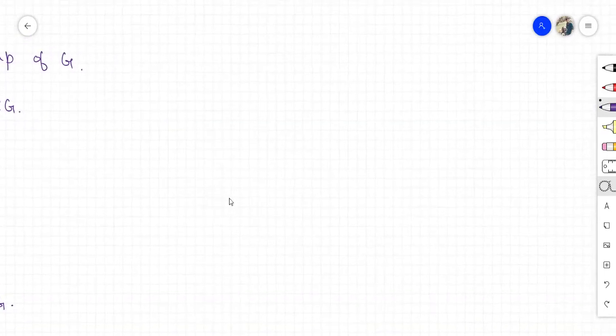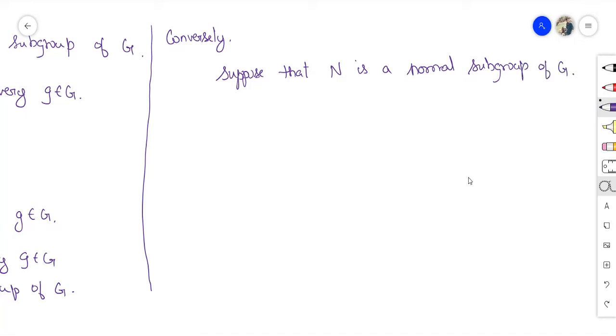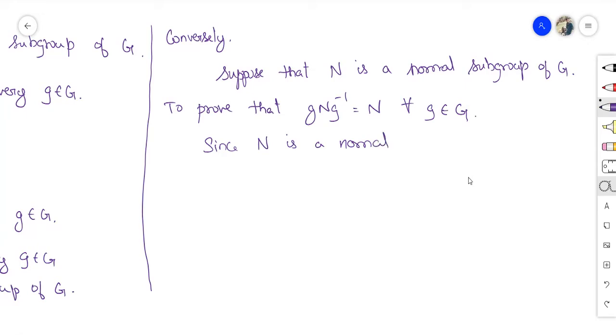Now let's prove the other direction. Conversely, suppose that N is a normal subgroup of G. To prove that gNg inverse is equal to N for all g belongs to G. Since N is a normal subgroup of G, we know that gNg inverse is a subset of N for all g belongs to G. Let it be equation 1.